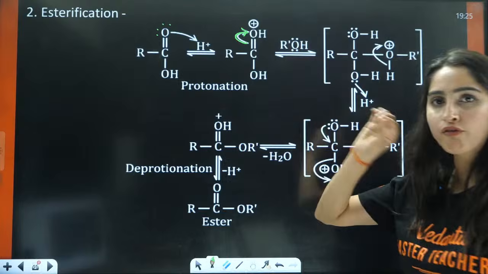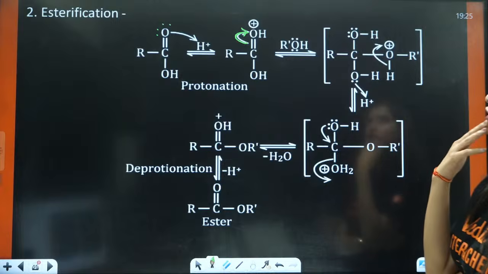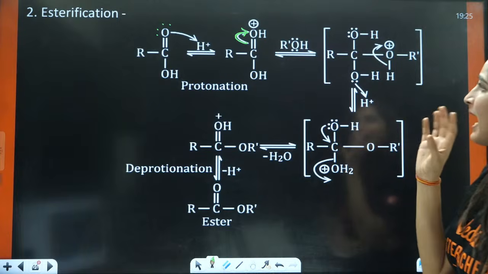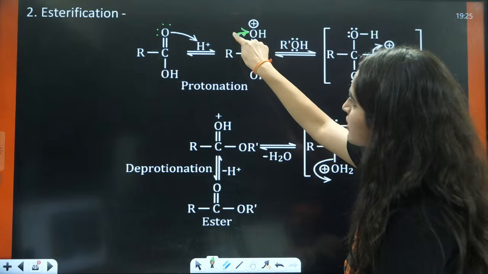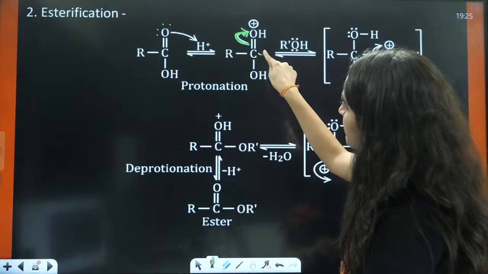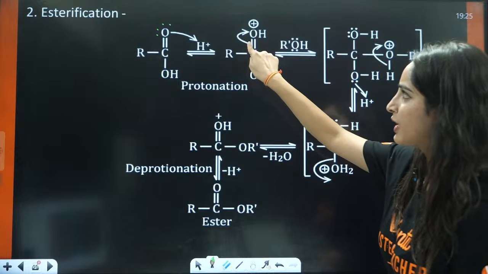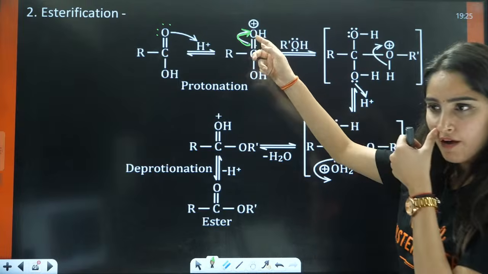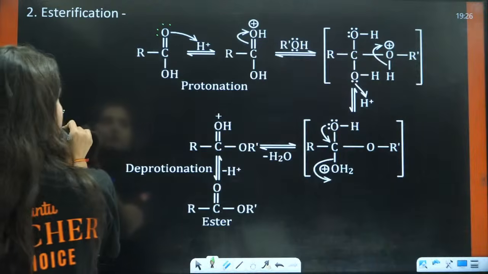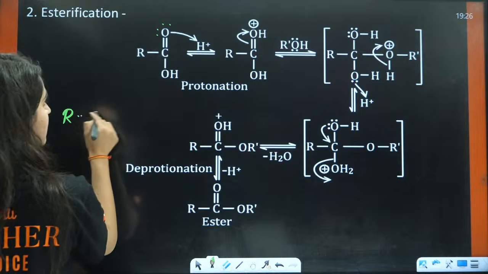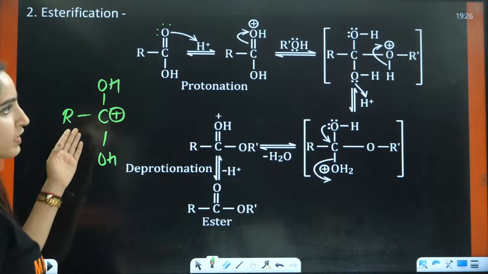Then there comes the role of your alcohol, that is R-OH. Now alcohol will say, where should I attack? I have 2 places to attack. For example, these electrons have gone to this side, so this must be a carbocation, right? Because if you shift the electrons here, it becomes a carbocation. This is R, this is C, this is OH, this is OH and this is positive.